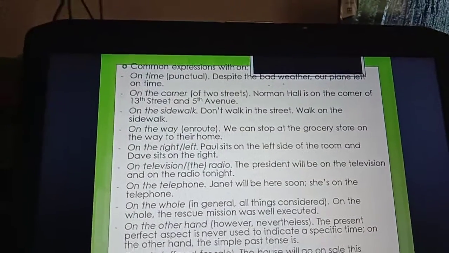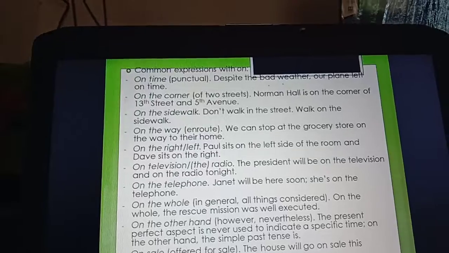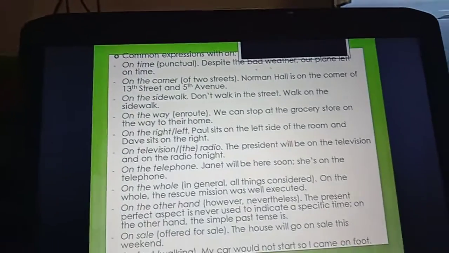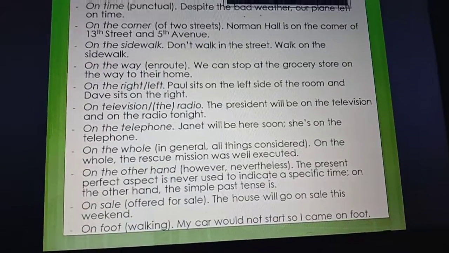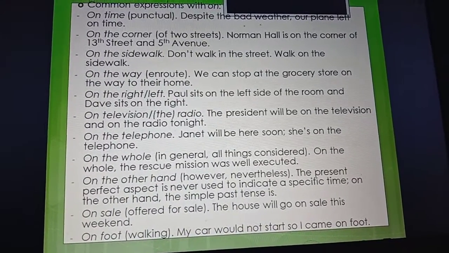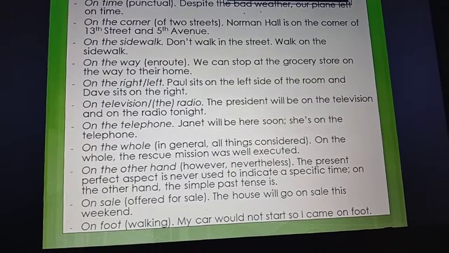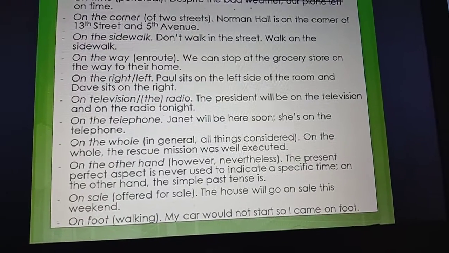"On the other hand" means however, nevertheless. The present perfect aspect is never used to indicate a specific time. On the other hand, the simple past tense is. "On sale" means offered for sale. The house will go on sale this weekend. "On foot" means walking. My car would not start, so I came on foot.